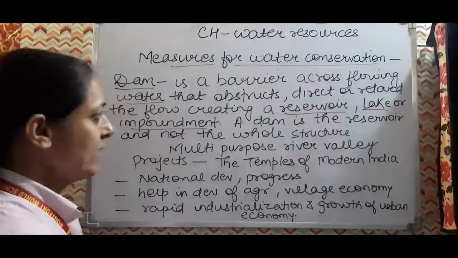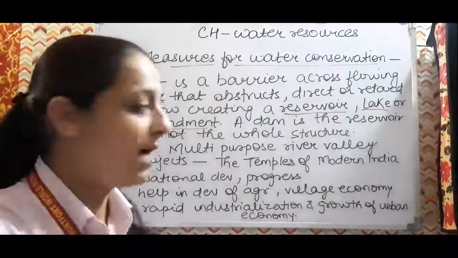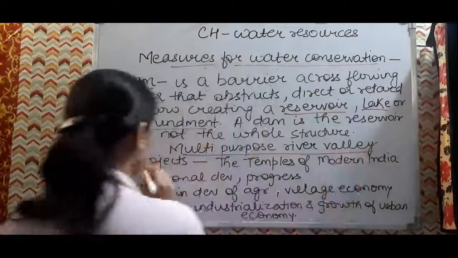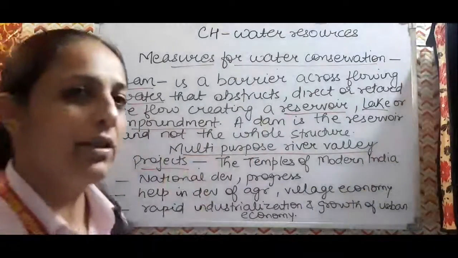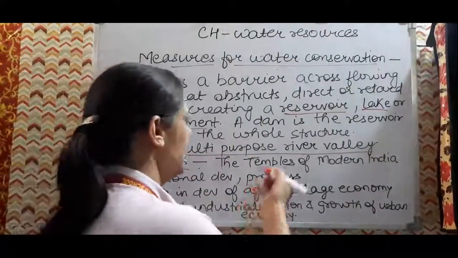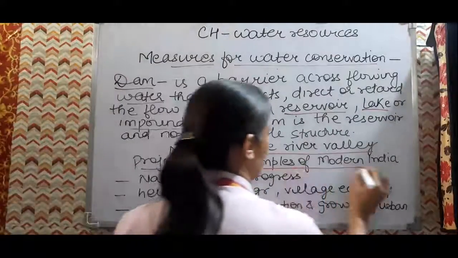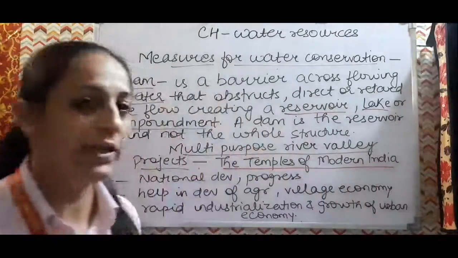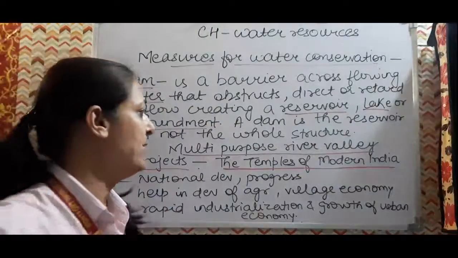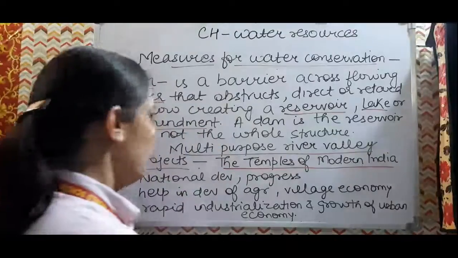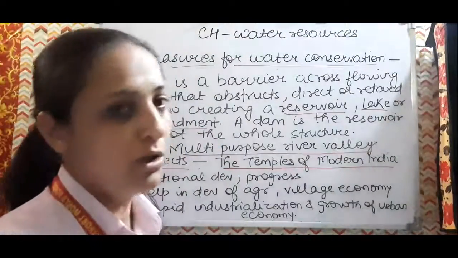So in this way we can create dams and the multi-purpose river valley projects. Pandit Nehru called the multi-purpose river valley projects the temple of modern India. He declared that the multi-purpose river valley projects are the temple of modern India. Now, why did he say so?